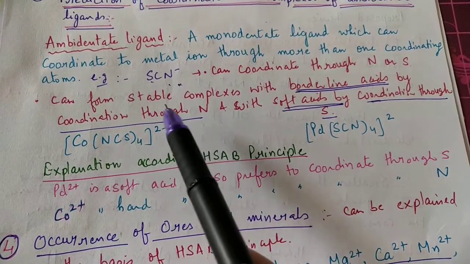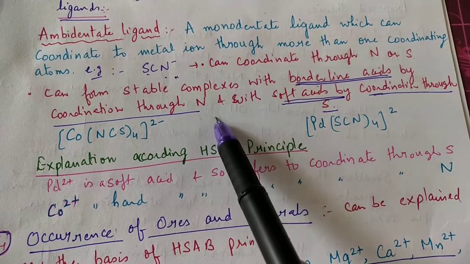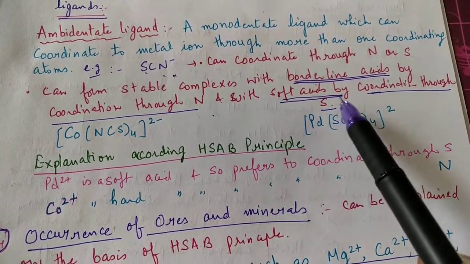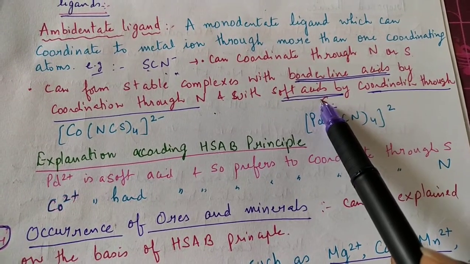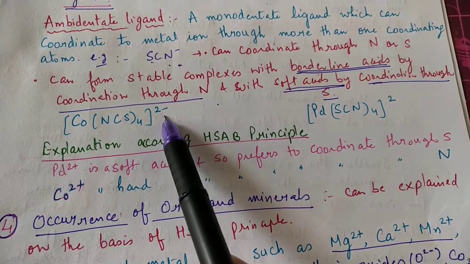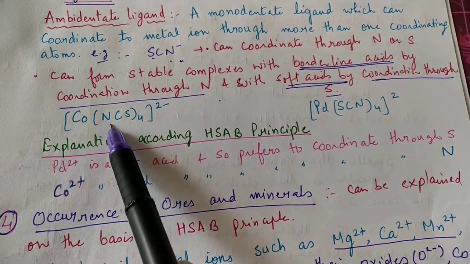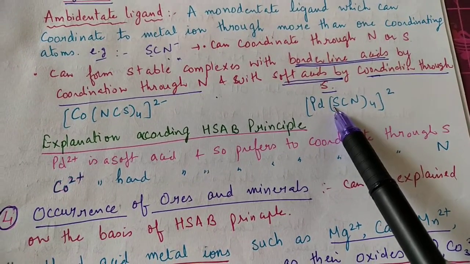Ambidentate ligands can form stable complexes with borderline acids by coordination through nitrogen, and if they combine through sulfur, it is with the soft acids. So that is why Co(NCS)4 2- is formed with the combination through nitrogen, and in the case of palladium, the coordination is through the sulfur side.